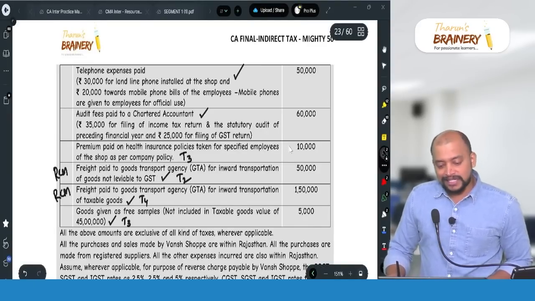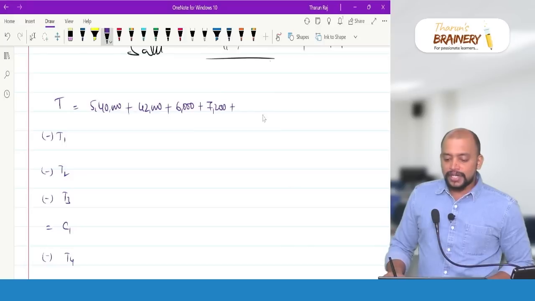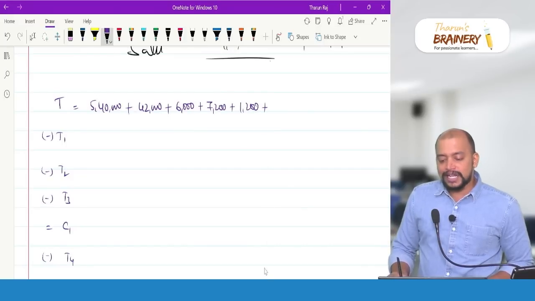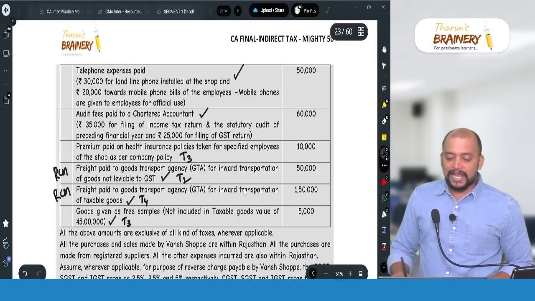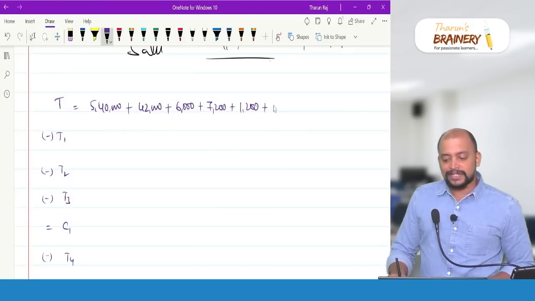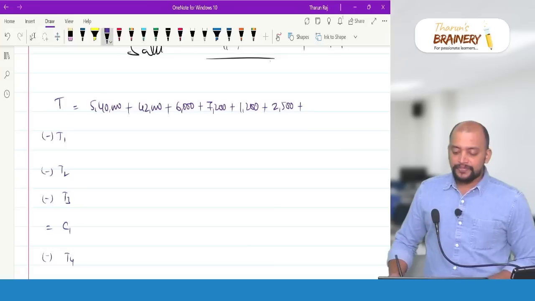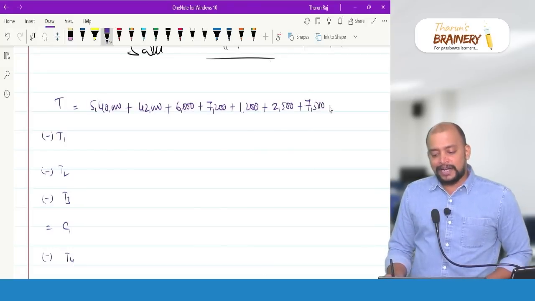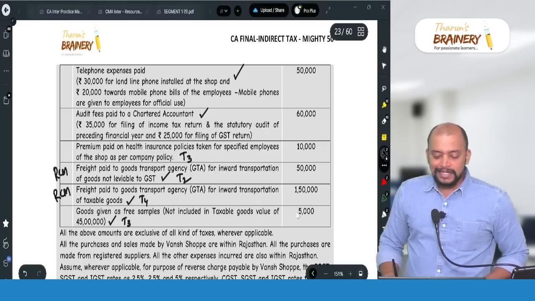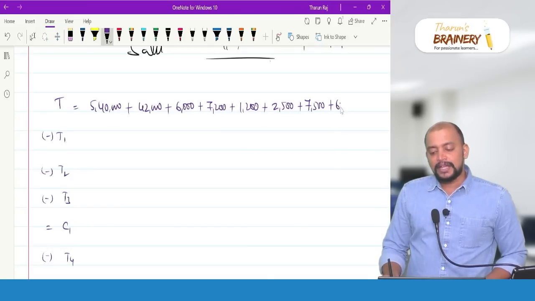We first pay GST. Definitely we pay GST. 10,000 into 12%, 1,200. And GTA service. GTA service we need to pay under RCM. So 50,000 into 5%, 2,500. And then next number 1,50,000. 1,50,000 into 5%, 7,500. Then last one, goods purchased and given as samples, 5,000. So 5,000 into 12%, 600.